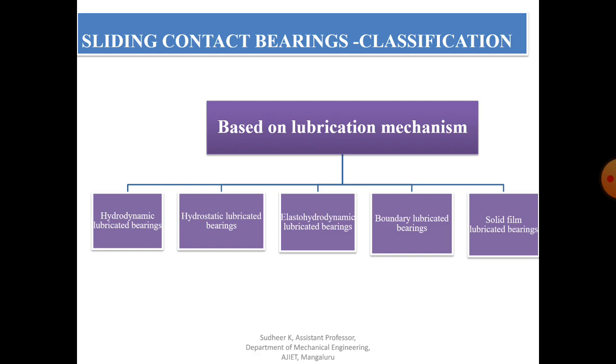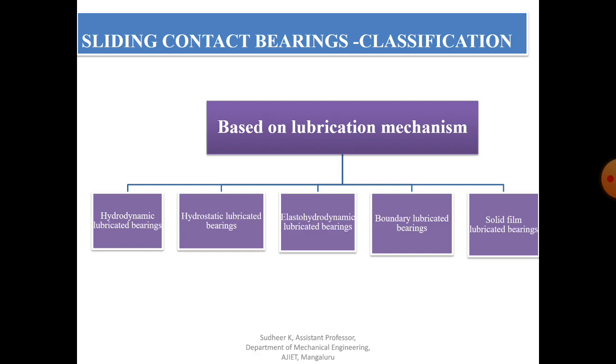Now coming to one more type of bearing, that is the elasto hydrodynamic lubricated bearing. Rolling contact bearings come under this category. The oil film thickness is very small, and the contact pressures are very high in this bearing. To prevent metal to metal contact, the surface finish has to be of high quality. Such lubrication can be seen in gears, rolling contact bearings or cams. That is nothing but elasto hydrodynamic lubrication.